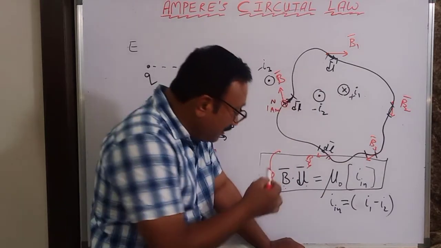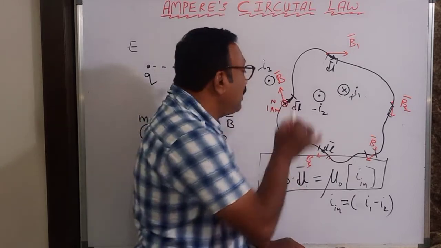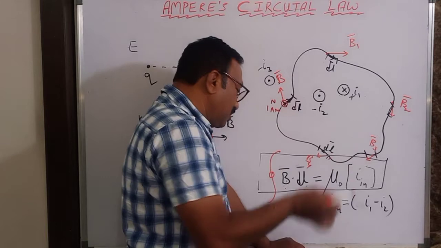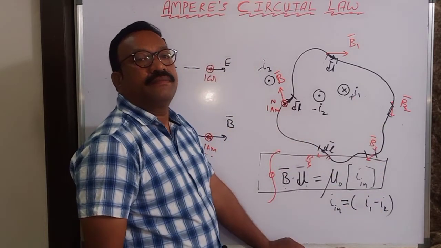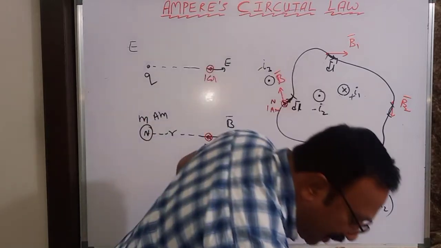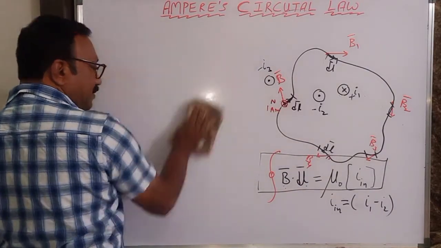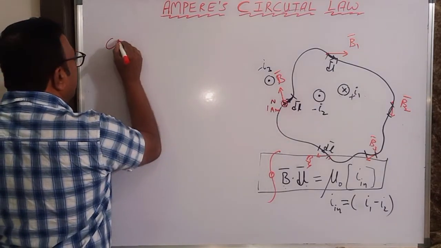What is this? The work done in moving a unit north pole along this curve is also known as integral B dot dl. So now I can write the statement in two ways. One is the circulation of magnetic field.